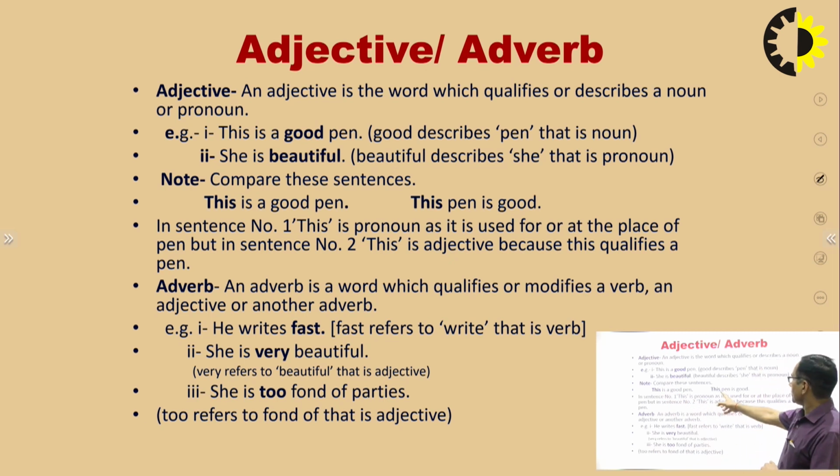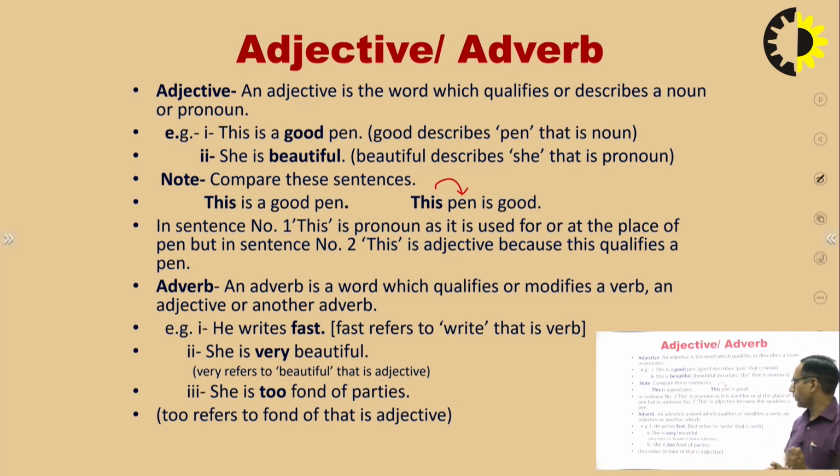But here, "this pen", this indicates pen. Pen is already given. We have not replaced it, but this qualifies pen. If this qualifies pen, it means it is showing the quality. So this is the adjective. So sometimes the same word may be an adjective, a pronoun, or a noun. We will discuss this in the exercise.